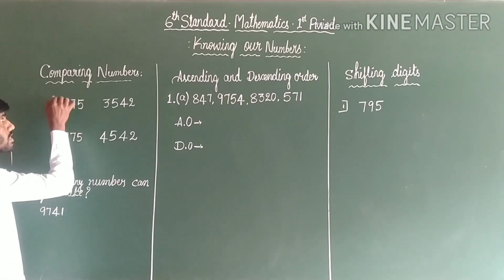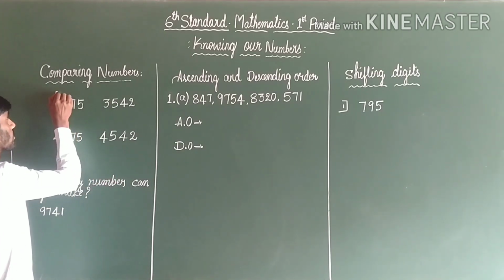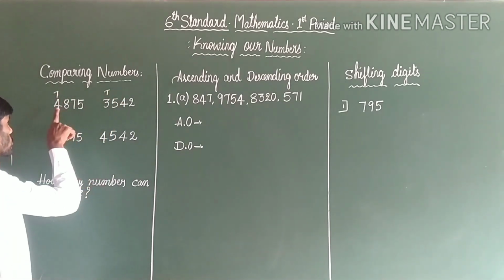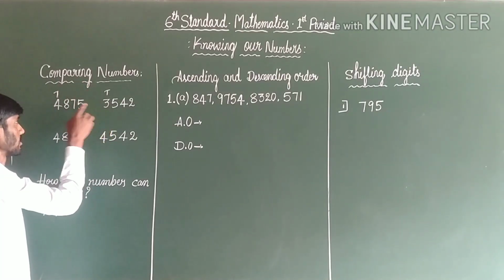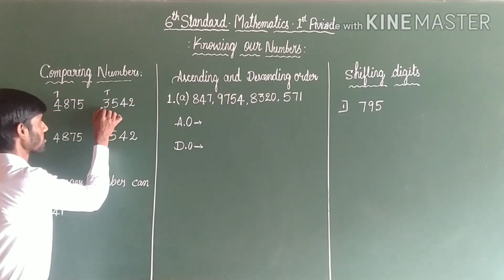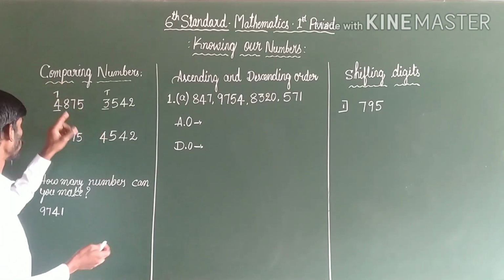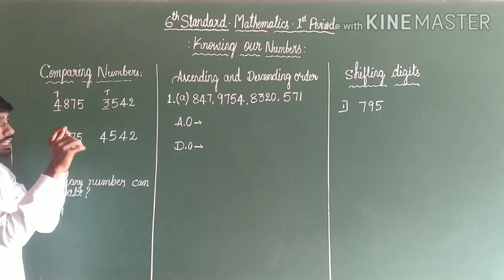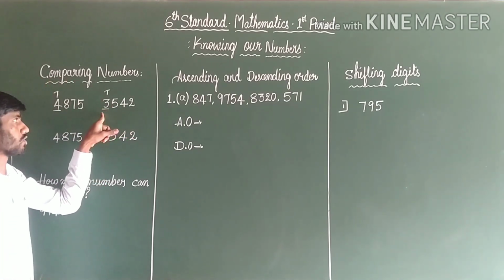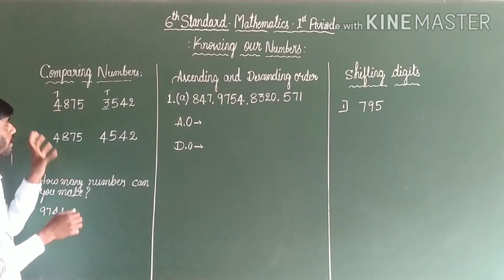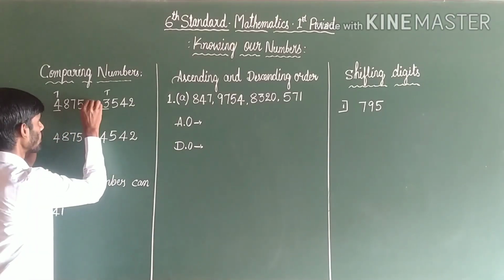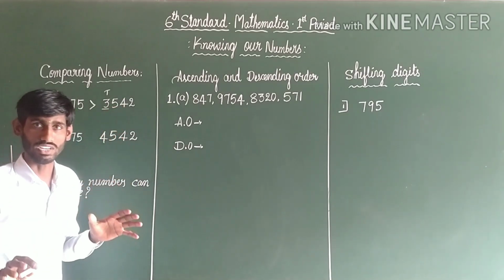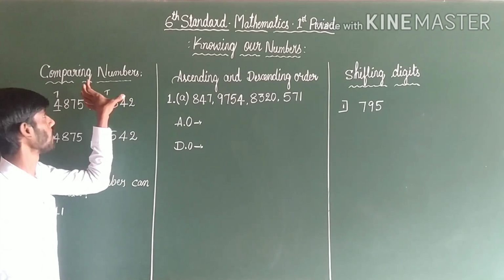Dear Chotu, you start from the higher places. Here the 1000 place is the higher. Just compare the first digit and the first digit. Here the first digit is 4, the other first digit is 3. Which is the bigger digit? Of course, 4 is the bigger digit. That's why the whole number is bigger than the second one. So if we compare these two numbers, 4875 is bigger than 3542. Are you clear? This is the method of comparing numbers.